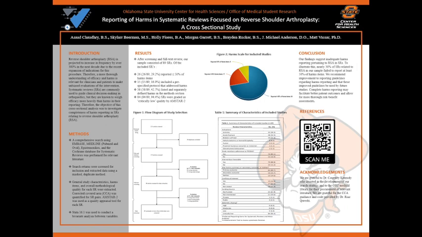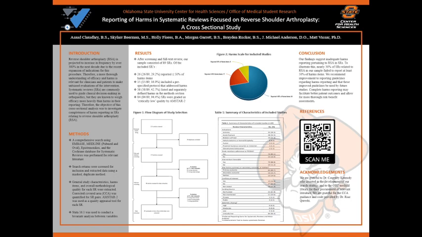And in Table 1, we see a summary of characteristics of included studies, including indications for RSA, adherence to PRISMA for each systematic review, favorable interventions, whether or not the harms were listed as a primary or secondary outcome or neither, conflicts of interest, funding sources of each systematic review, and the AMSTAR 2 rating for each systematic review. So overall, we found that